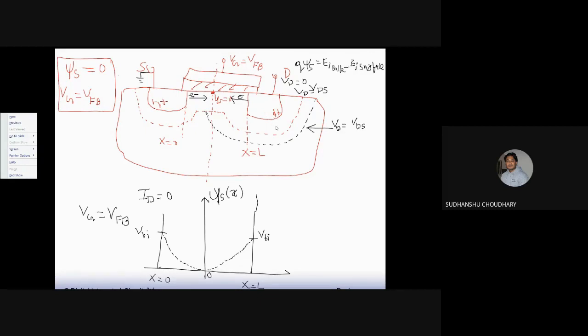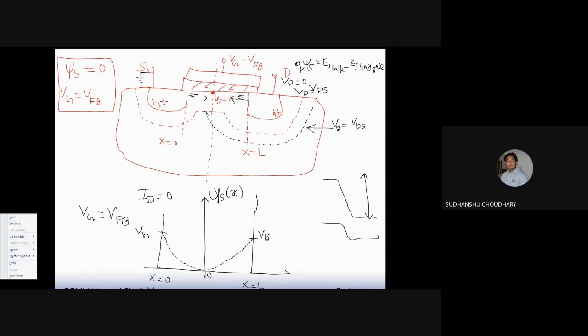Okay. So earlier the barrier potential was VBI. Now when you apply VDS across the drain bulk junction, you increase the reverse bias across the junction, so the built-in potential increases. This time the built-in potential will be equal to the previous built-in potential, that is VBI, plus VDS.